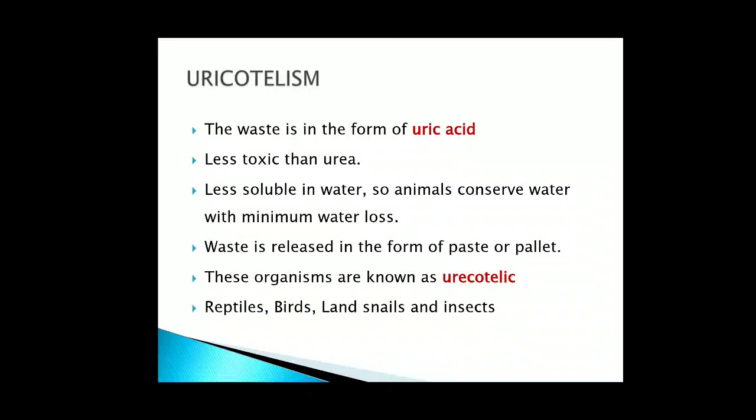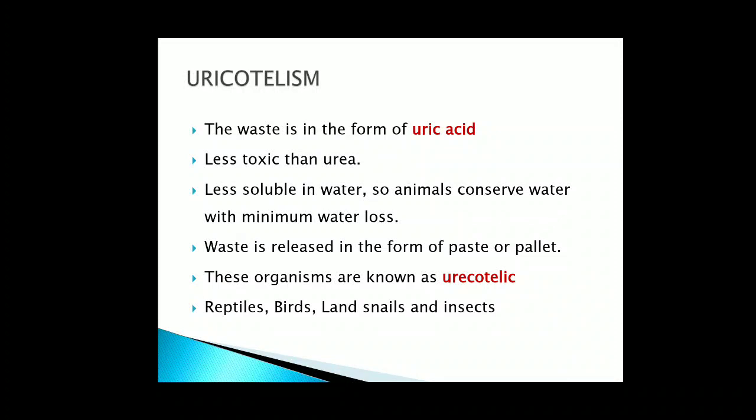Animals which excrete ammonia are known as ammonotelic. Those which excrete urea are known as ureotelic, and those which excrete uric acid are known as uricotelic.